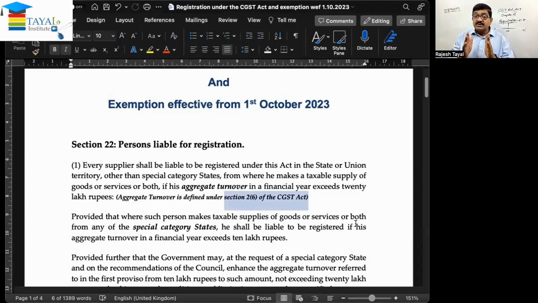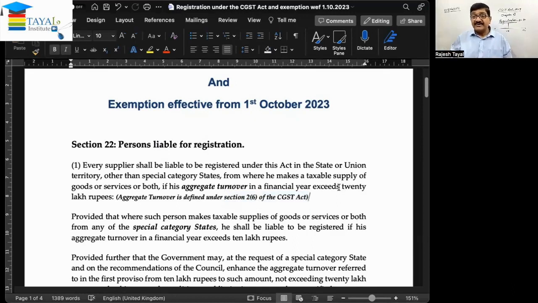Okay, so what we're talking about is aggregate turnover is aggregate of value of taxable supplies, value of exempt supplies, including exports, all those things taken together. That is called aggregate. And that is taken on pan-India basis, not in one particular state. So one person is having business operations in Maharashtra and they're also in Gujarat, then also in Rajasthan, then the turnover is to be taken on pan-India basis, not in one particular state. So this is aggregate in a financial year exceeds rupees 20 lakhs.